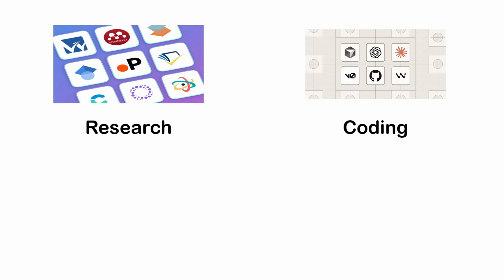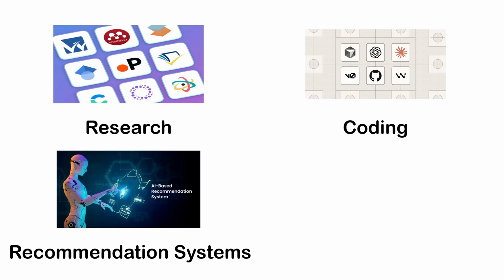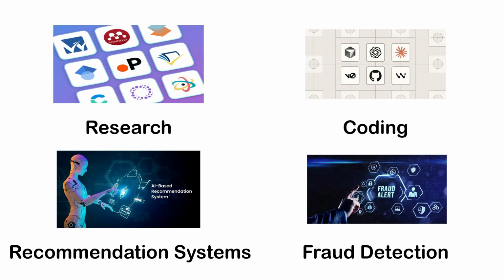Netflix knows what you'll watch, Spotify knows your music taste, Amazon knows what you'll buy. AI analyzes billions of behaviors to predict your preferences perfectly. Banks detect fraud in milliseconds using AI. It learns from millions of fraudulent cases and catches suspicious behavior instantly. AI adapts faster than criminals.